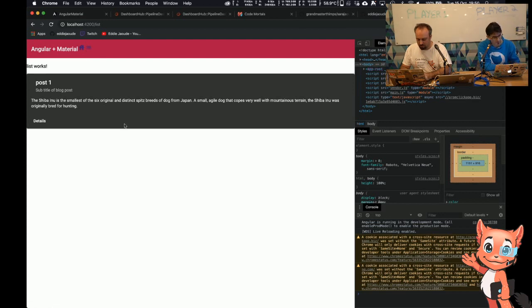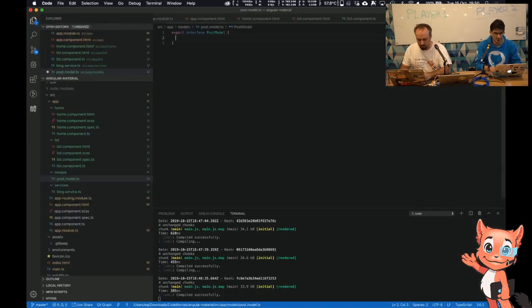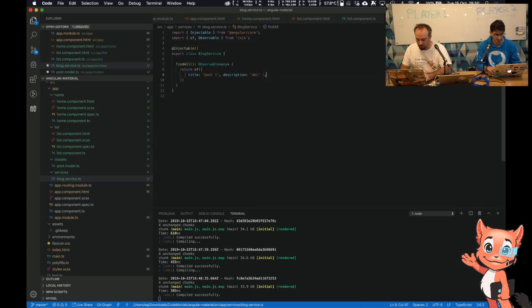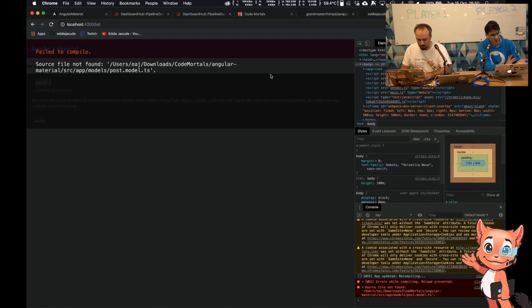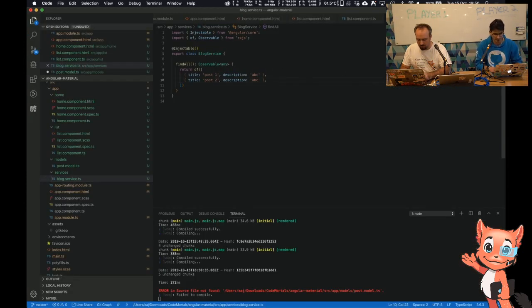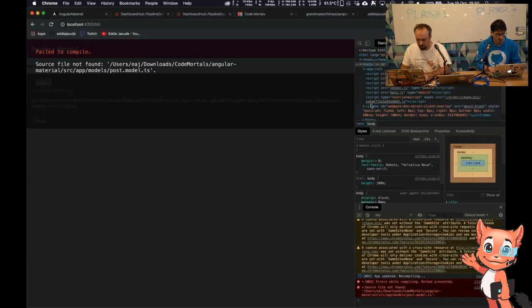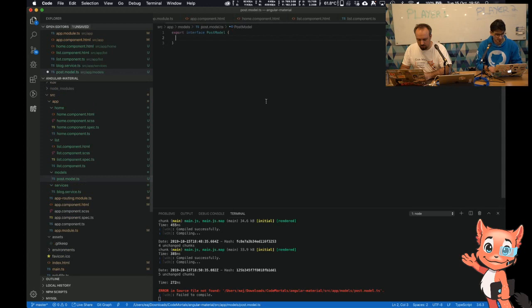And what I have got working is this card, and it's got one post. This details button doesn't work, but it has got one post coming through, and the only thing that's dynamic at the moment is post 1. So if I put in a post 2, you should see a second one. And it will look quite fugly. I'm halfway through editing stuff, which is a bit annoying. Post model. I'm kind of working on this.